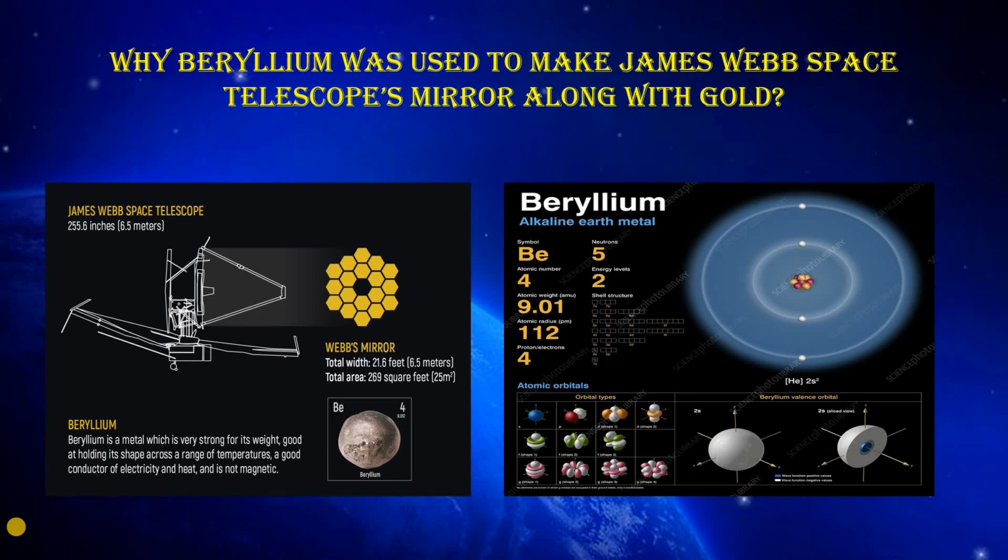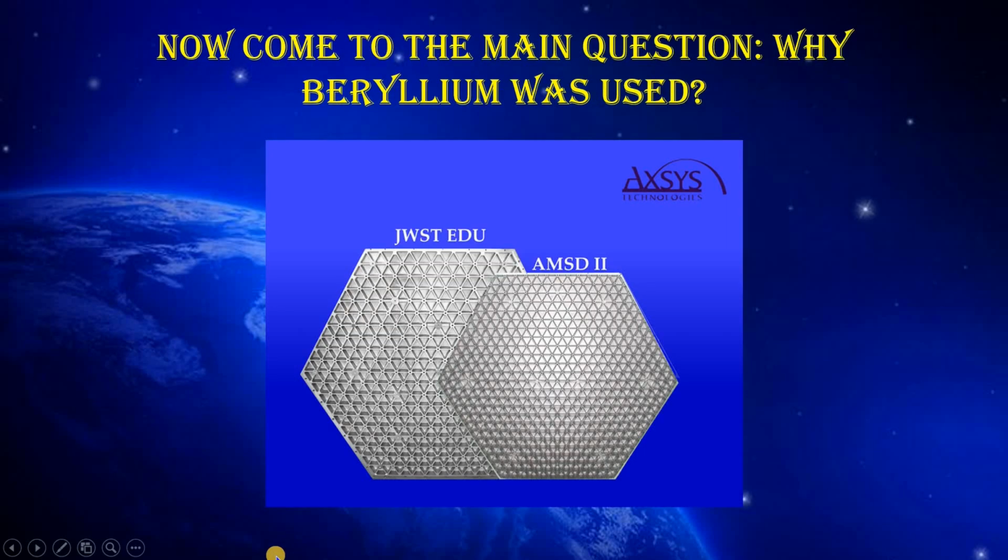It is a relatively rare element in the universe, making up only 0.0004% by mass of the Earth's crust. The world's total beryllium production is 220 tons and it is mostly found in the USA. Now we come to the second question, and one of the most important questions of this topic, which is why beryllium was used. The answer lies in its properties and in structural applications.